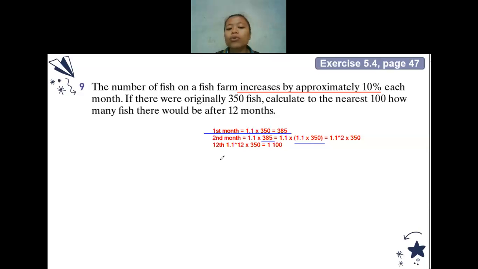So if I want to find 12 months, there will be 12 numbers of 1.1 multiplied together and multiplied with 350. You can use a calculator. The final answer you round off to the nearest 100, so it will be 1,100 chickens. Is it helping or still confused?